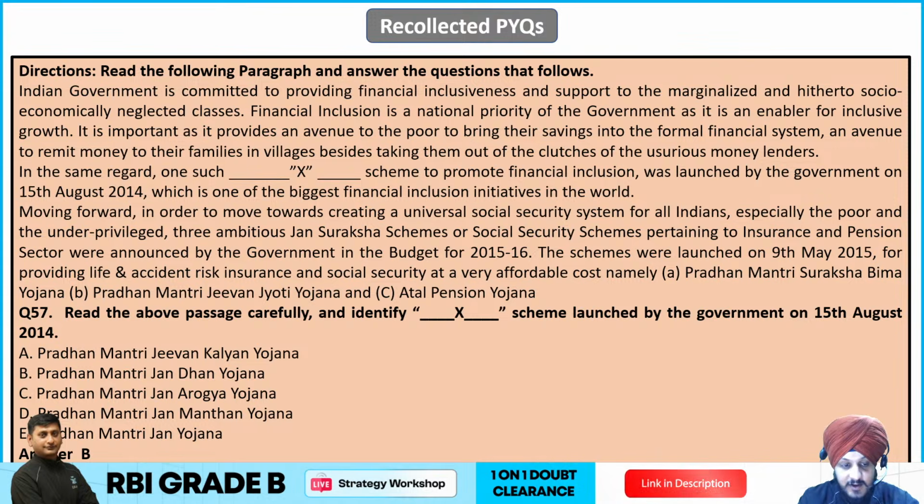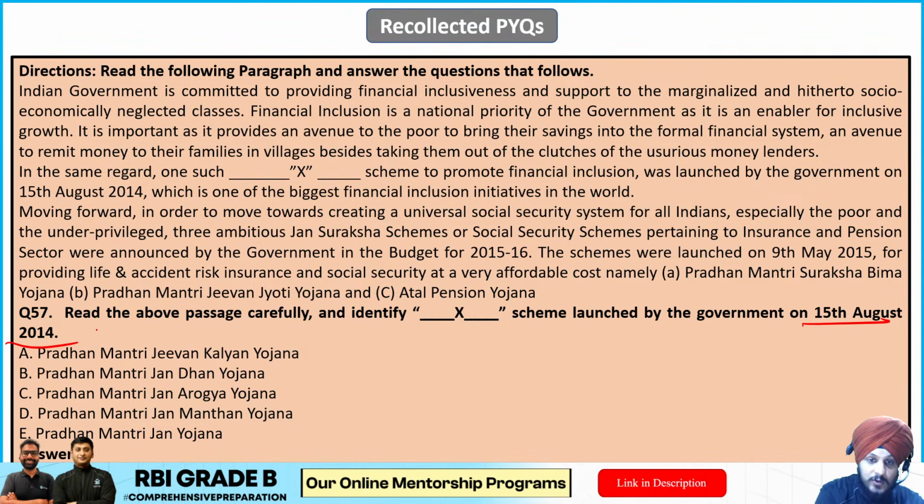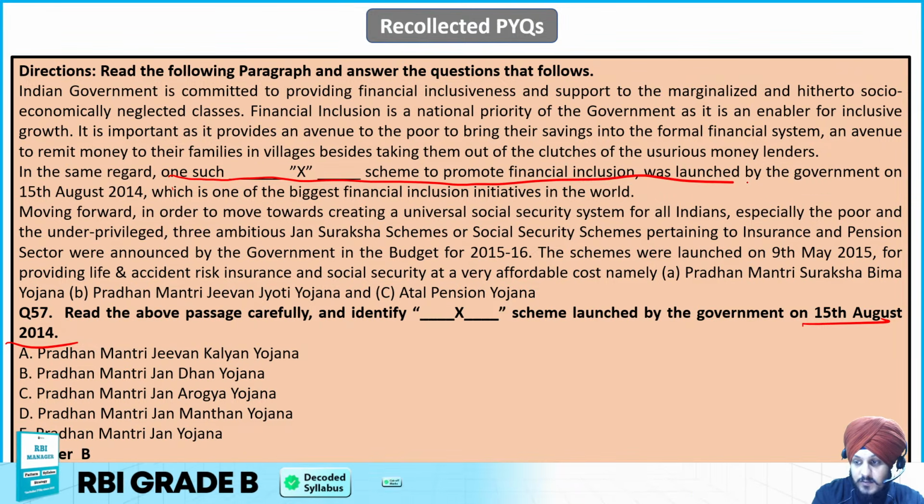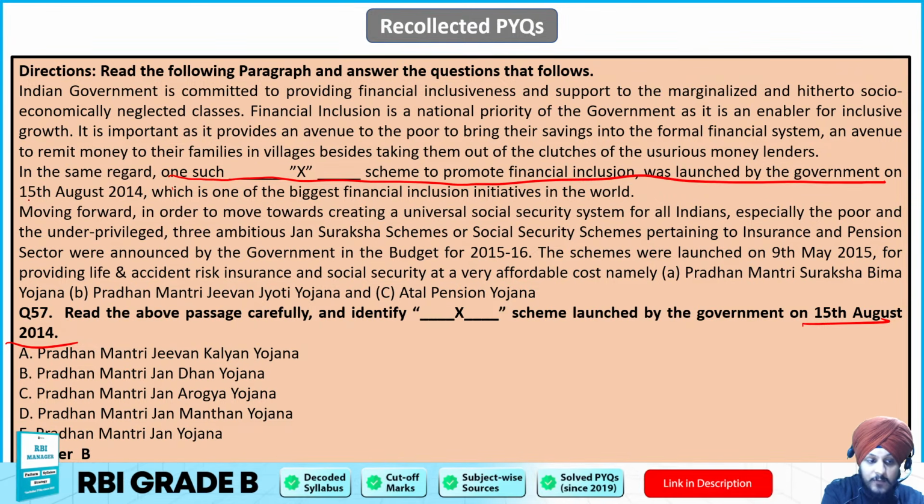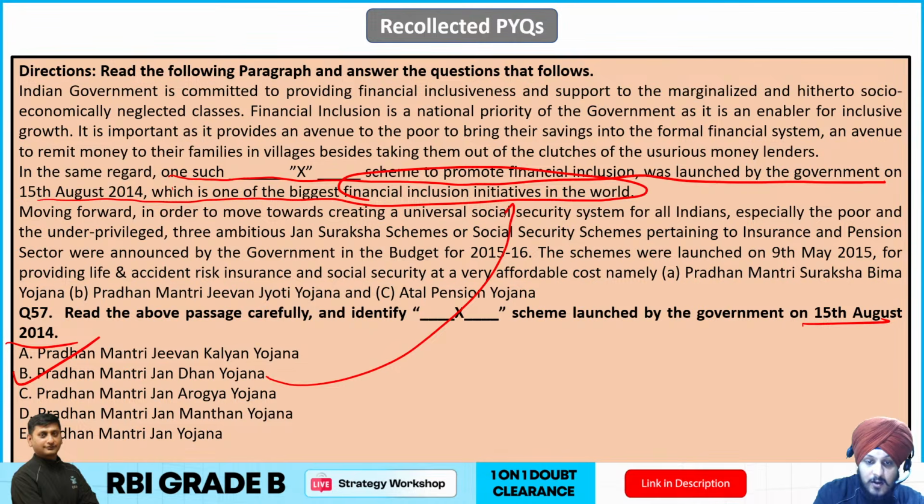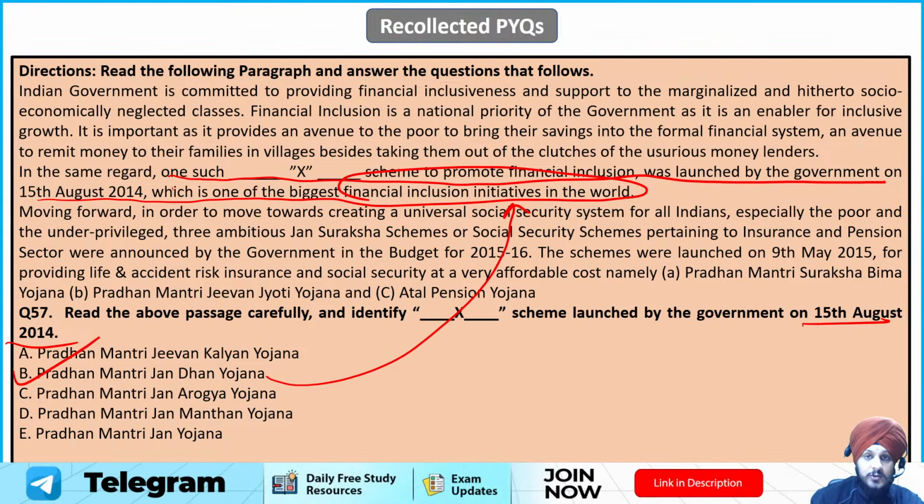Now question number 57. Read the above passage and identify the X scheme launched by the government on 15th of August 2014. You must have heard which scheme was launched on 15th August in 2014, right? And if you see the statement, very easy. In the same regard, one such X scheme was launched to promote financial inclusion on 15th August, which is one of the biggest financial inclusion initiatives in the world. Just by reading this much, you must have understood that the question is talking about Pradhan Mantri Jan Dhan Yojana, right? PMJDY, which is one of the largest financial inclusion initiatives in the world, has played a very important role in opening bank accounts in our country, right? So B is going to be the correct answer to this question.